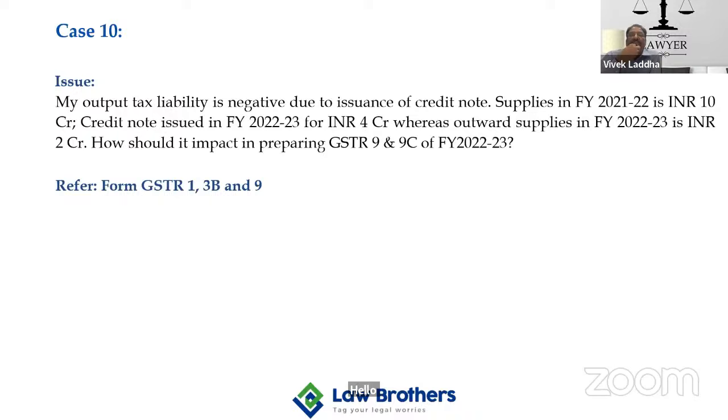I have supplied it in financial year 21-22 and my liability was 10 crore. Credit note I have issued in 22-23 and that was 4 crore. और जबकि 22-23 का एक्सक्लूसिवली जो सेल है that is 2 crore. How should it impact in preparing GSTR?